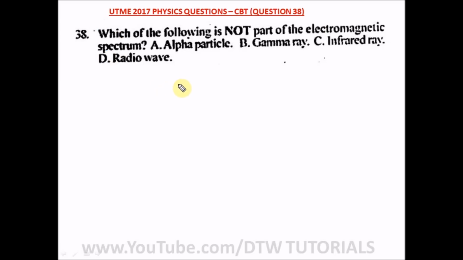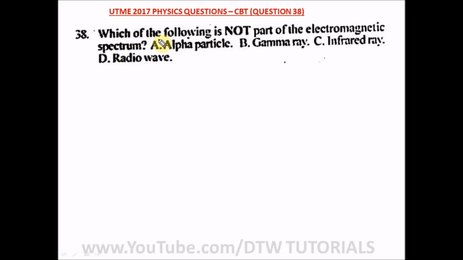Question 37 of our UTME 2017 physics questions. Your JAMB CBT says, which of the following statements is not correct? Number 1, it says molecules of a liquid are stationary. This is very wrong, so this is not correct, but let's read on. It says Brownian motion is an evidence of particle nature of matter. Yes. Matter is made up of molecules. Yes. The molecules of matter are in constant motion. Yes. So the statement which is wrong is option A. So that's our answer.